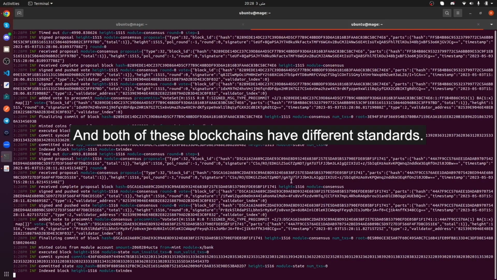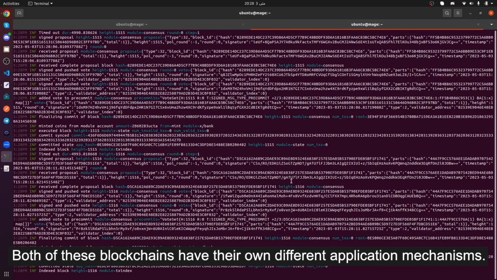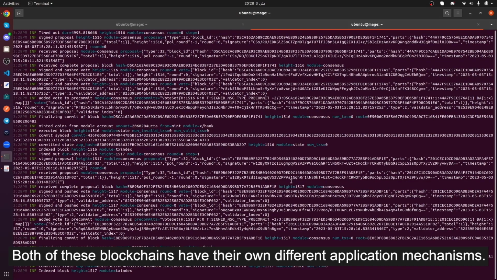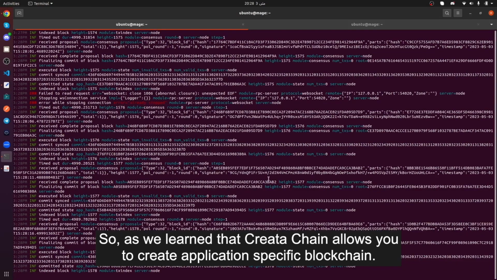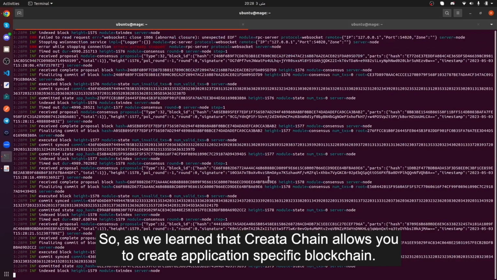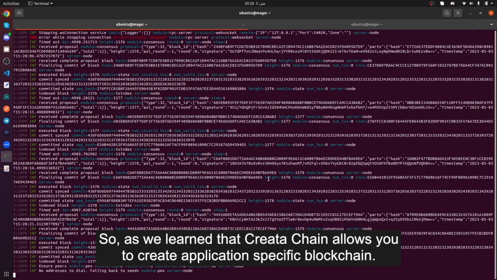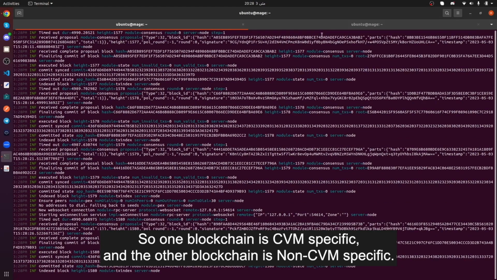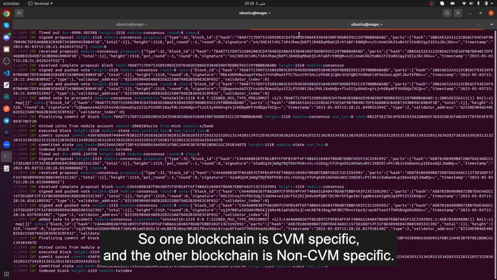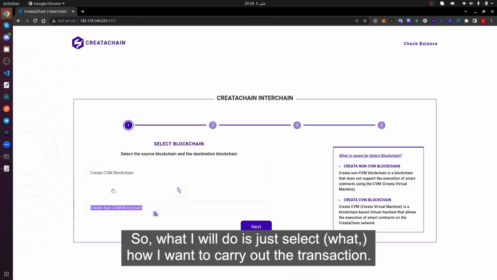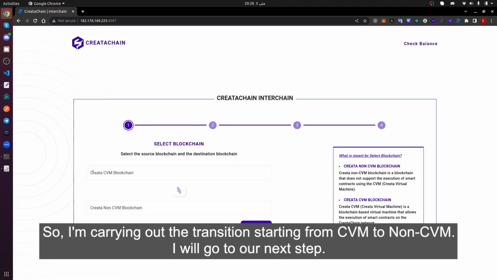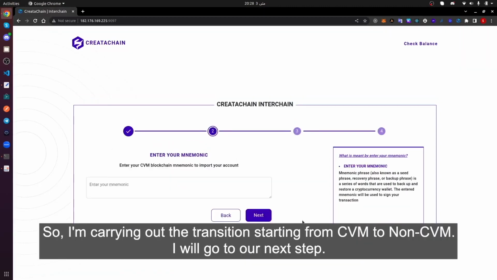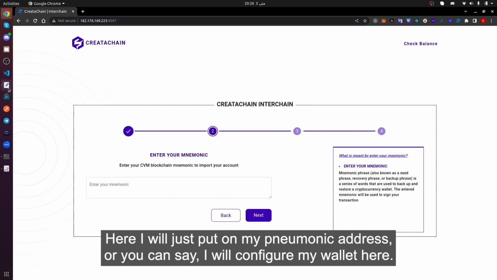Both of these blockchains have different standards and their own different application mechanisms. As we learned, Creatachain allows you to create application-specific blockchains. So one blockchain is CVM specific, and the other is non-CVM specific. What I will do is select how I want to carry out the transaction. So I'm carrying out the transaction from CVM to non-CVM. I'll go to the next step.